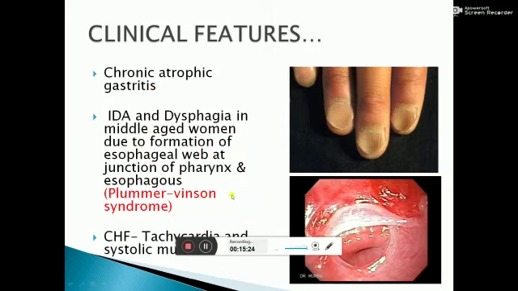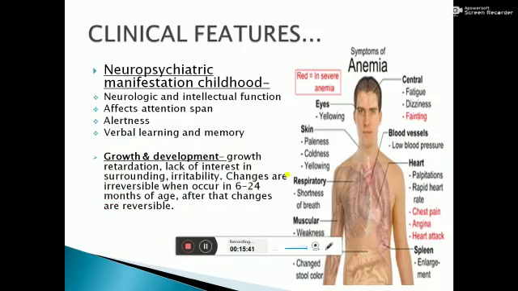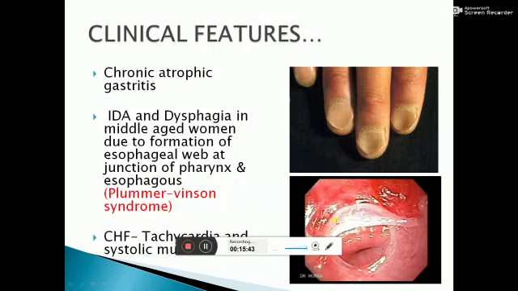Iron deficiency anemia is also associated with Plummer-Vinson syndrome. In this, dysphagia is seen in middle-aged women due to formation of an esophageal web at the junction of pharynx and esophagus. Chronic cardiac heart failure may also be seen. It is a picture of an esophageal web in Plummer-Vinson syndrome, and this is koilonychia.